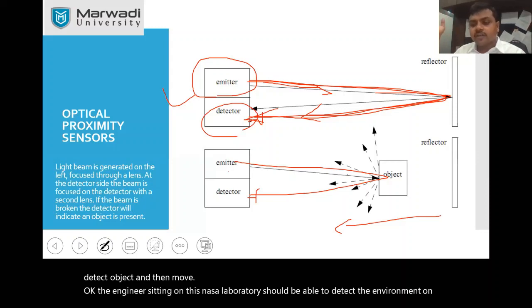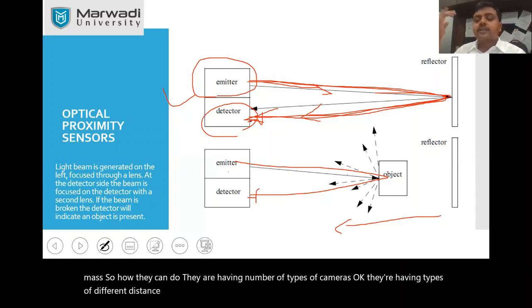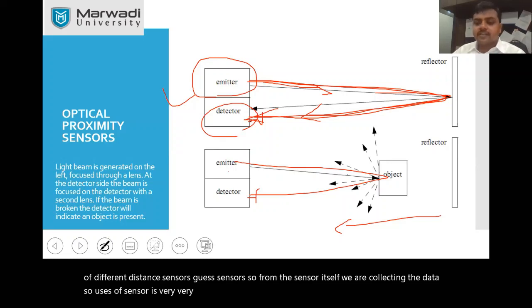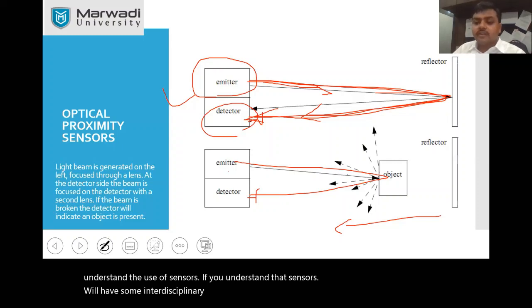So how can they do that? They have a number of types of cameras, different distance sensors, and gas sensors. From the sensors themselves, we are collecting the data. The usage of sensors is very common in recent times, and all mechanical engineers must understand the use of sensors. If you understand sensors, you will have some interdisciplinary understanding for operating complicated electromechanical instruments.